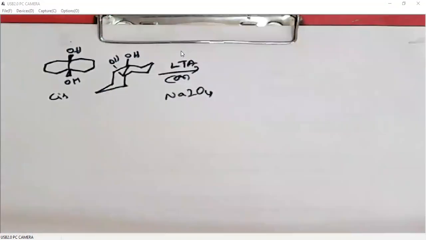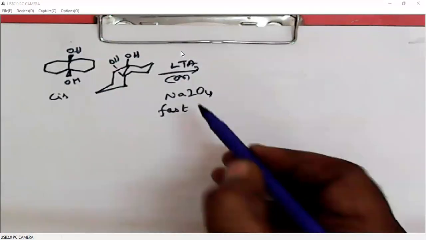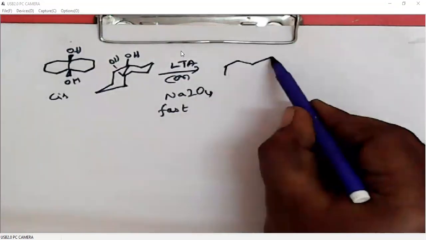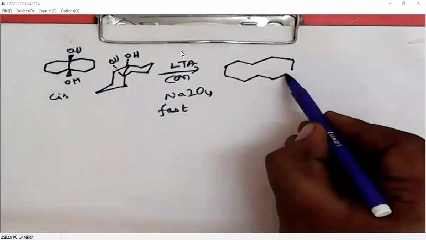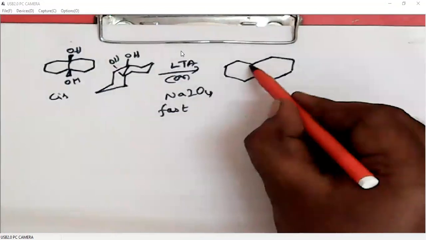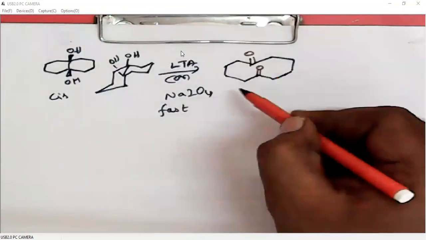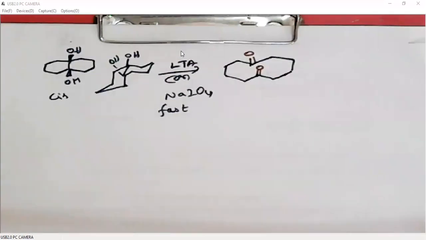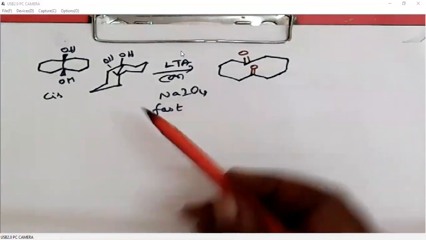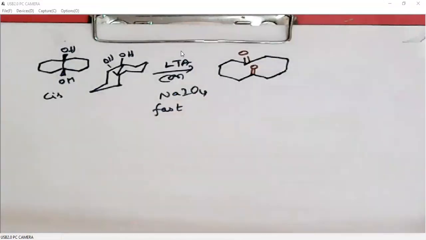It is a fast reaction. This reaction will work for the cleavage of 1,2 diols. So the product will be these two carbonyls, right? So when we have a cis compound, it will undergo a very fast cleavage of 1,2 diols. We can use LTA or sodium periodate in case of cis. Absolutely, there is no problem because a cyclic intermediate is possible in case of cis compounds.